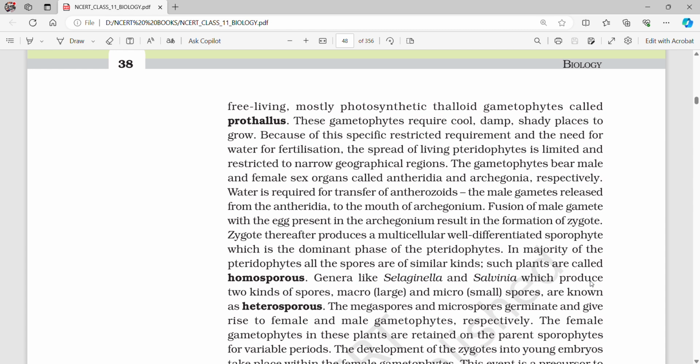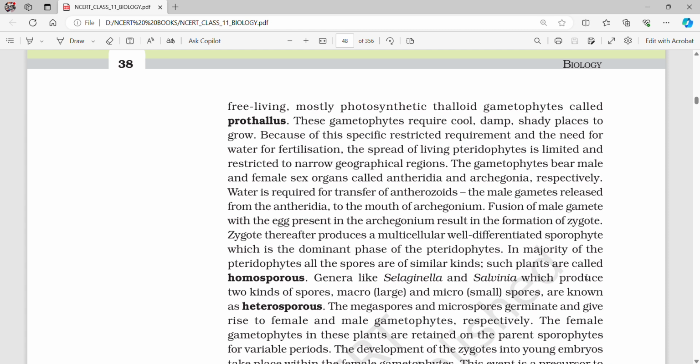What is required for transfer of antherozoids, the male gametes released from antheridia, to the mouth of archegonium? Fusion of male gamete with the egg present in the archegonium results in the formation of zygote. Zygote thereafter produces a multicellular, well-differentiated sporophyte, which is the dominant phase of pteridophytes.